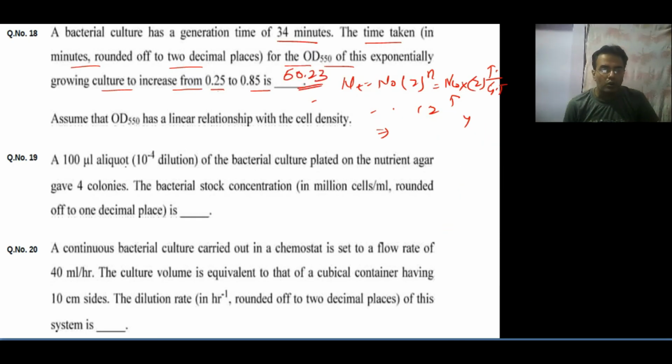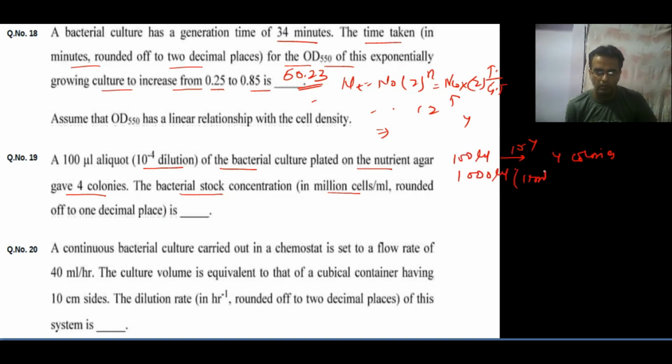Okay, next question. A 100 microliter aliquot of 10 to the power minus 4 dilution of a bacterial culture is plated on nutrient agar and gives 4 colonies. The bacterial stock concentration in million cells per ml, rounded to 1 decimal. So 100 microliter at 10 to the power minus 4 dilution gives 4 colonies. So 1000 microliter, which is equal to 1 ml, at the same dilution will give 40 colonies.